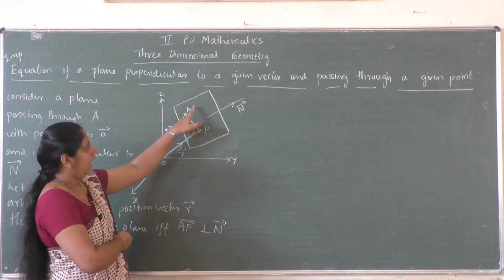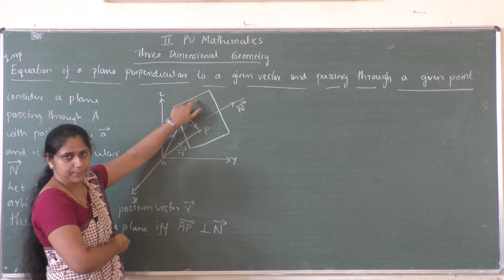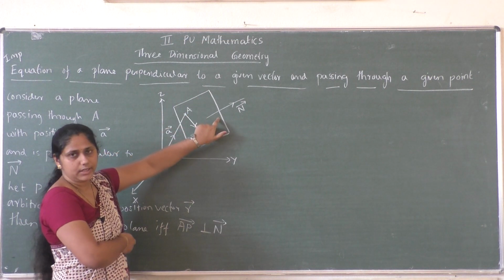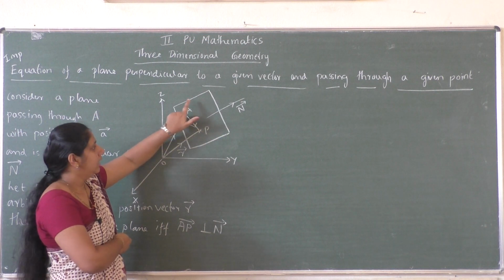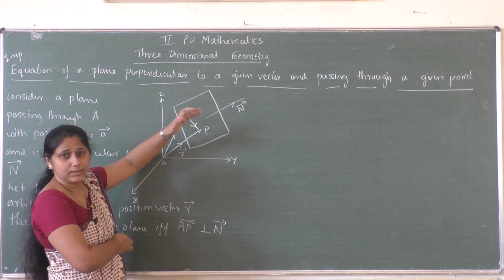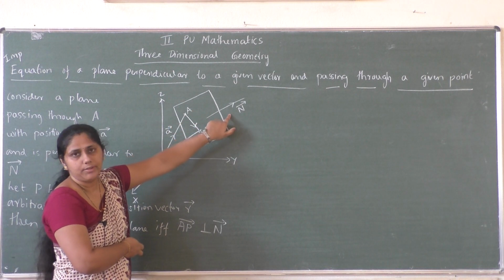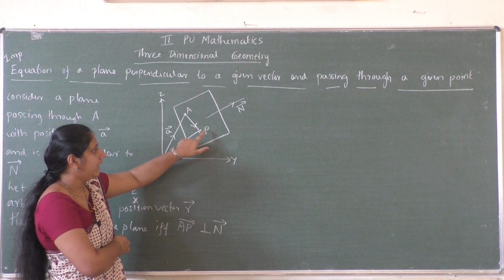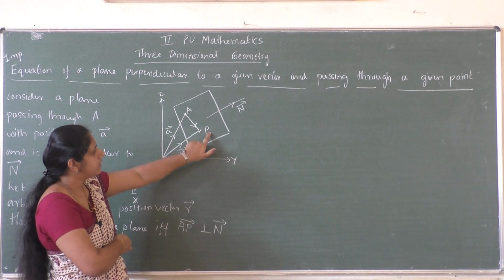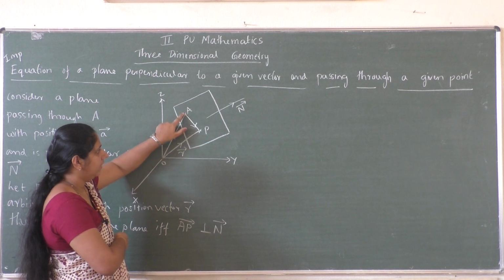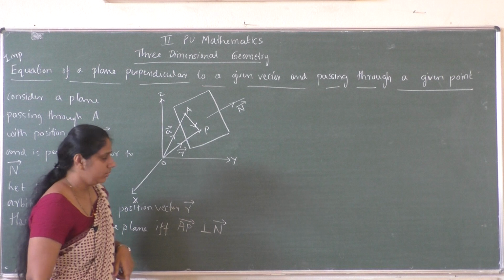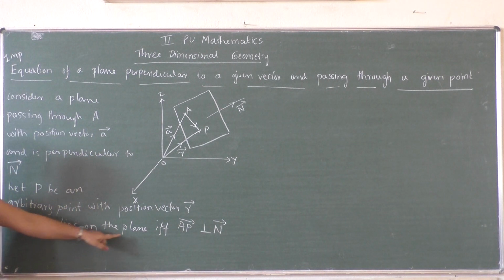So already A is a point on the plane and N vector is perpendicular to this plane. So if N vector is perpendicular to a plane, then N vector will be perpendicular to any other vector or any other line in this plane. So in particular, if I take an arbitrary point P on the plane and join the points A and P, then the vector AP is also perpendicular to N vector. So P lies on the plane if and only if AP vector is perpendicular to N vector.